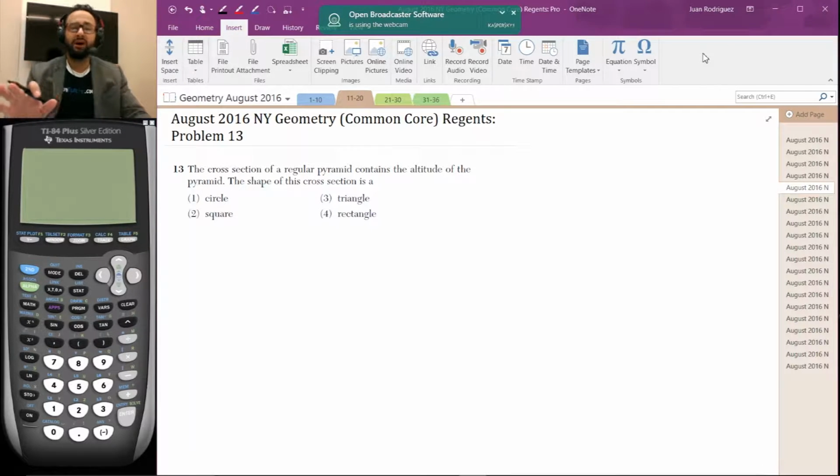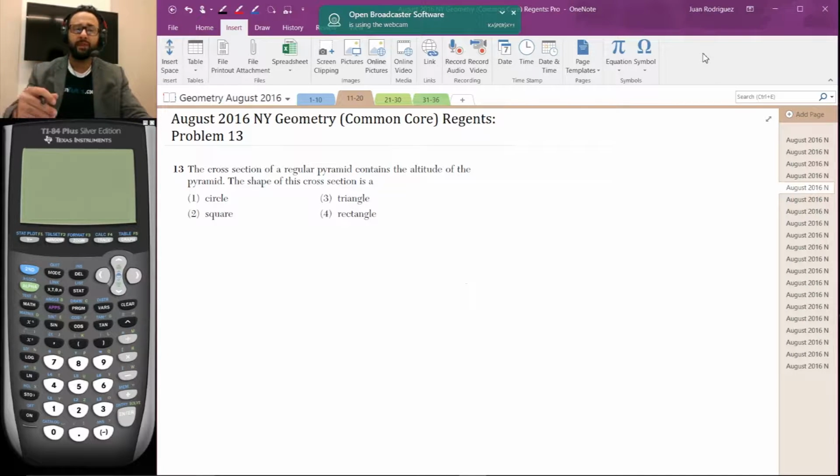Today we're working on the August 2016 New York Geometry Common Core Regents problem number 13. If you want to access these exams anywhere in the world, go to nysedregents.org, click on the appropriate tabs, and all the tests are freely available there.